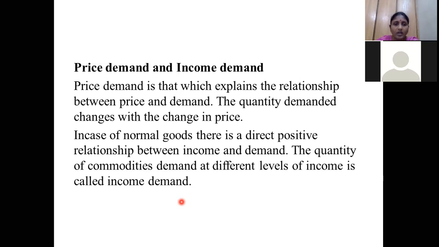Each consumer's income is different, so according to your income, you will demand a particular quantity of the commodities you require. So the quantity of commodities demanded at different levels of income is called income demand. For normal goods, there is a direct positive relationship between income and demand.